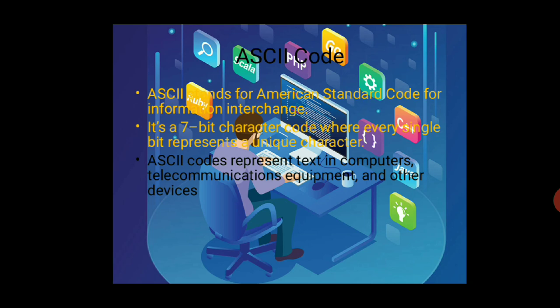It means the United States of America gave one standard code for interchanging information, like all the symbols in the computer which you can see, like alphabets, semicolon, full colon. All these symbols had been given some particular unique value, and that value is called the ASCII value. Okay, and it is fixed.